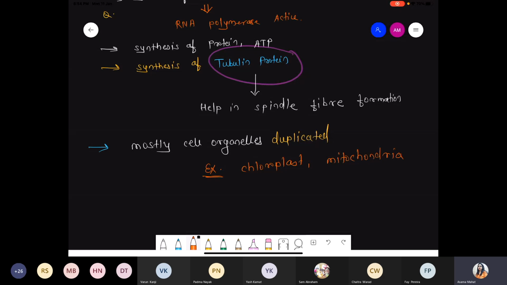It is very important, because if there is a single nucleotide change in two cells, this leads to mutation. This leads to different disorders. So the replication process is very important. Okay? Got it? Yes or no?